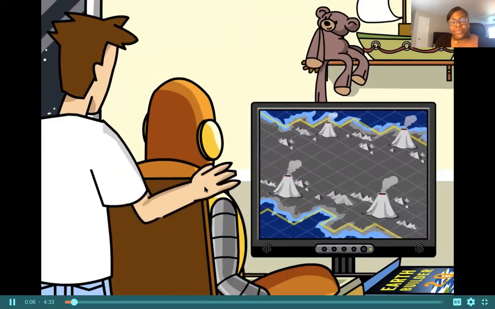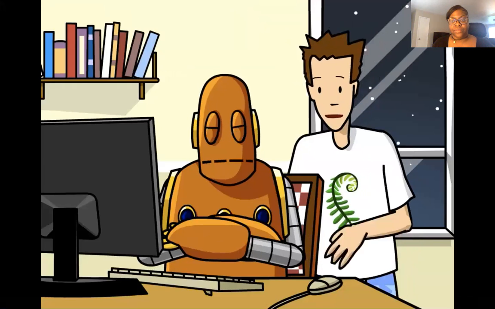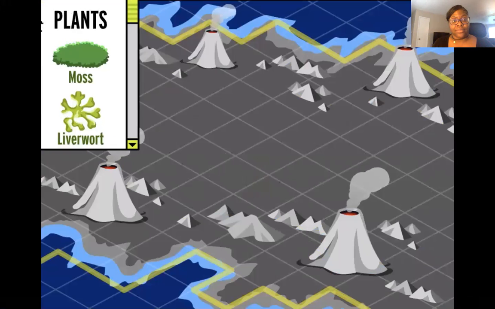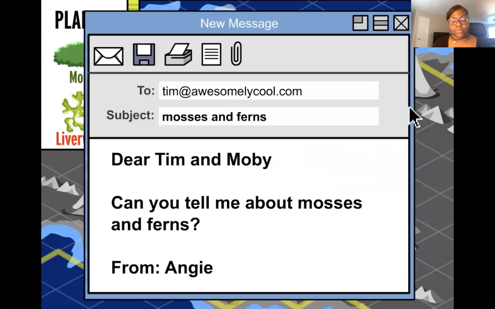Ha! Good luck trying to start an ecosystem there. Uh, well, if I were playing, I'd start by sprinkling in some mosses. Maybe a few liverworts, too. Dear Tim and Moby, can you tell me about mosses and ferns? From Angie.